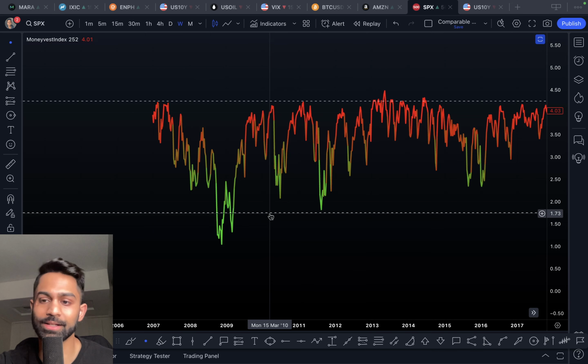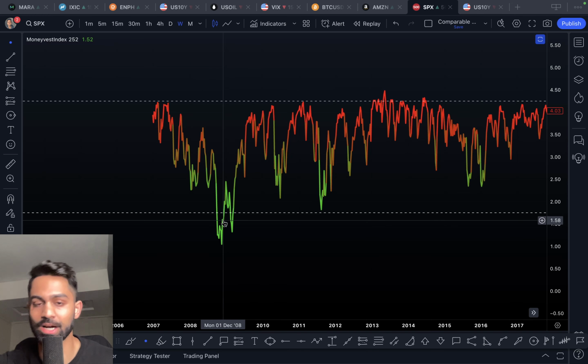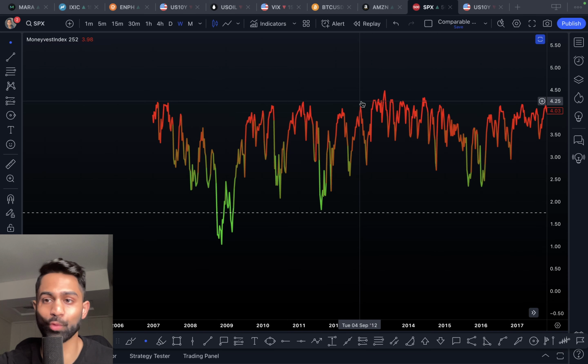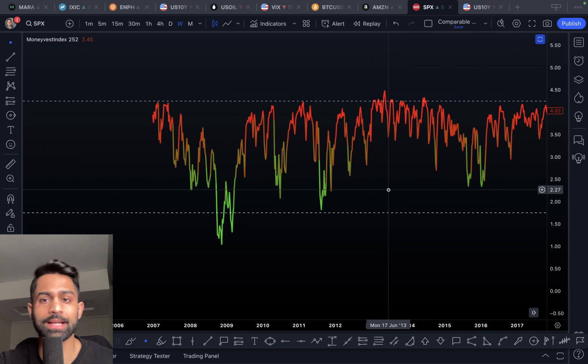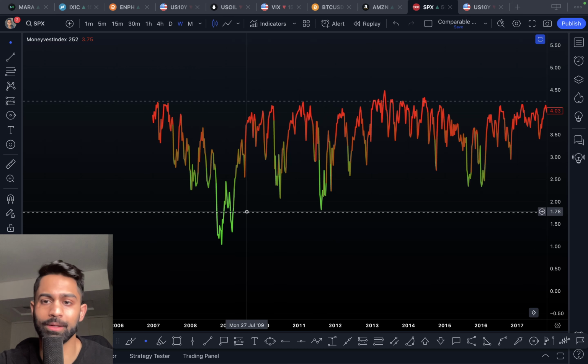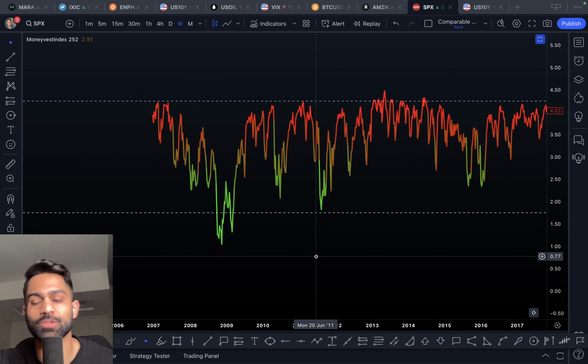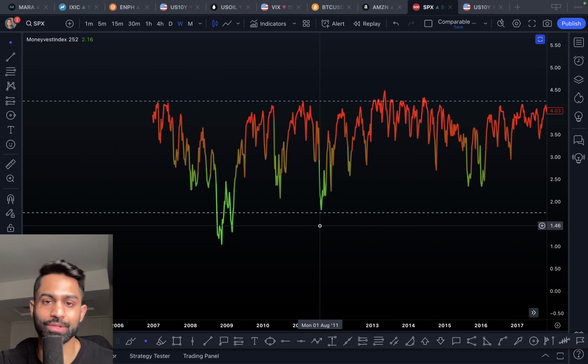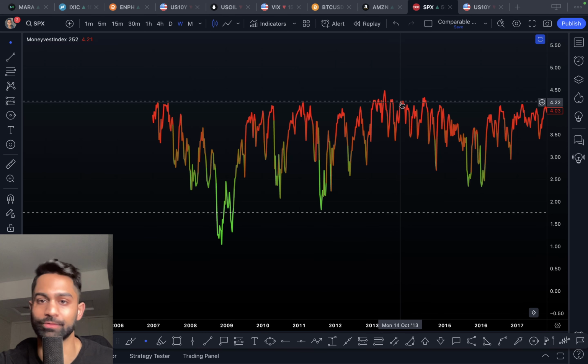And the 1.75 has a dotted threshold here, which is, again, something that this index has come down to. And this is 4.25 on the upper end. And what you'll notice is that you can already start to tell, every time it comes down to 1.75, it spends fewer days at those levels than it does on the upper end of this range of 4.25.